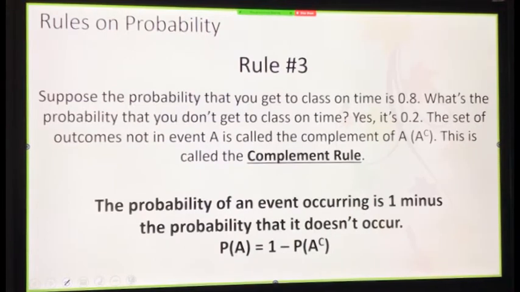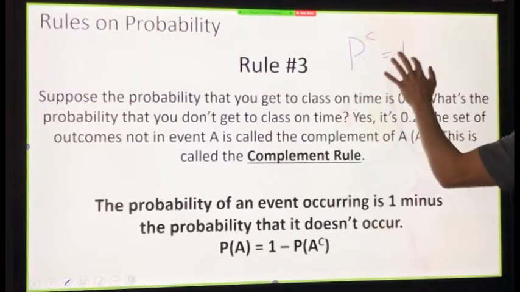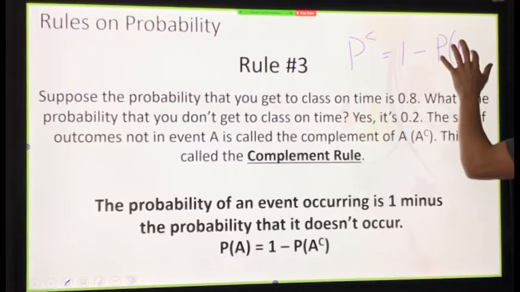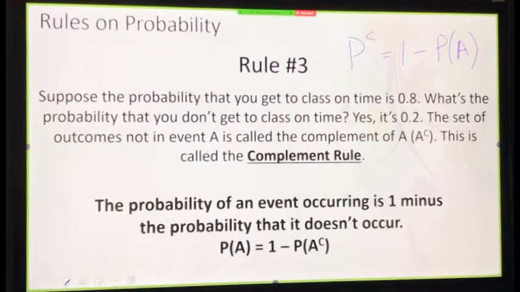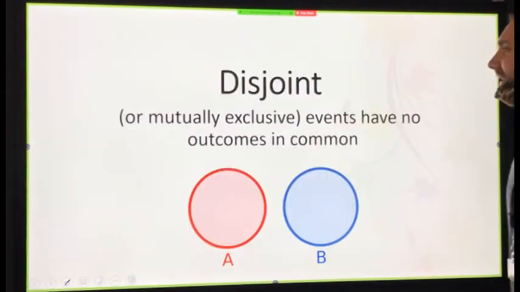That's called the complement rule. So the probability of an event occurring is 1 minus the probability that it doesn't occur, or vice versa. So the probability of an event not to occur is 1 minus the probability of that event to occur. Just like we did here. 80% chance of getting to class. I know I have a max of 1, so subtract that.